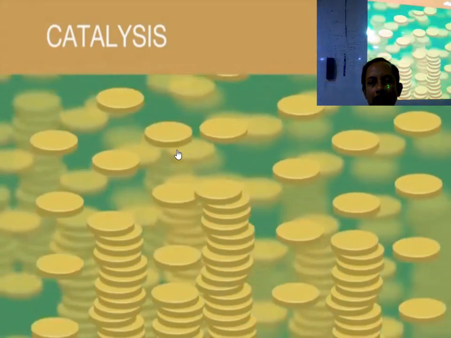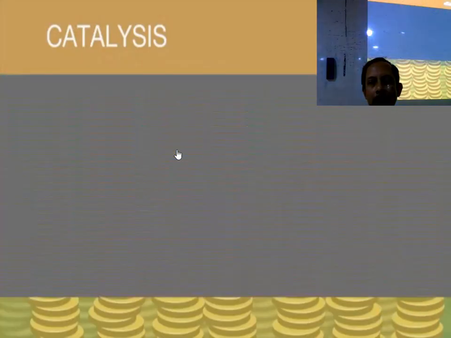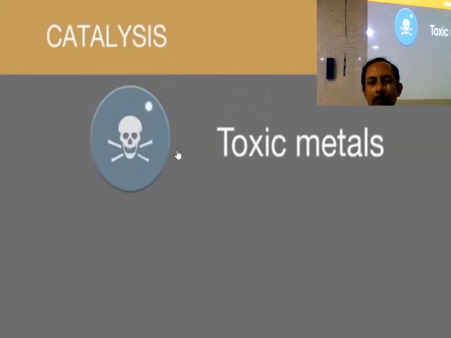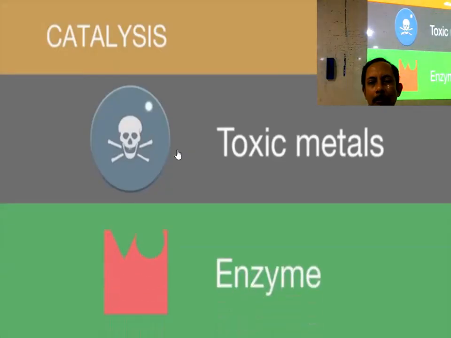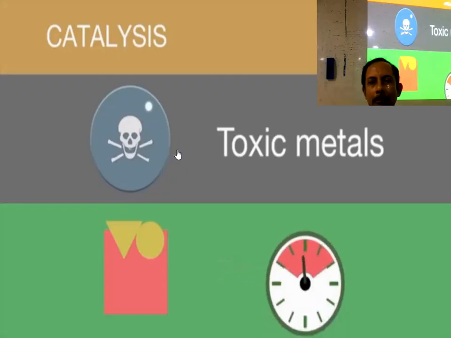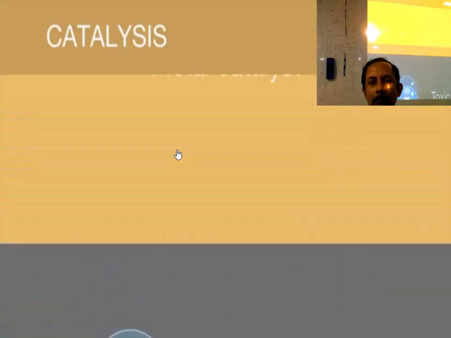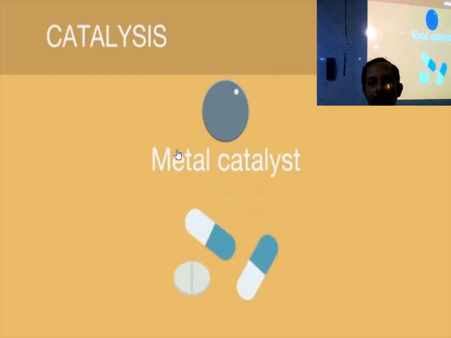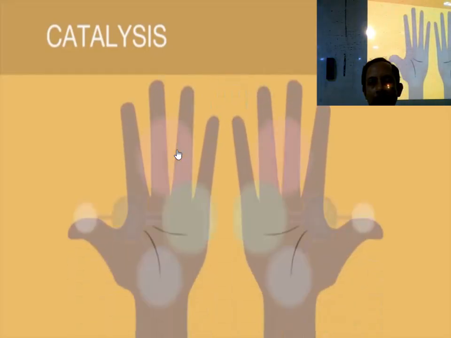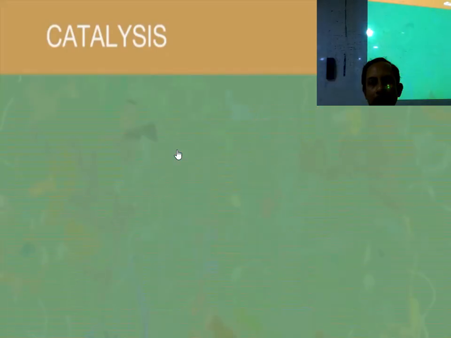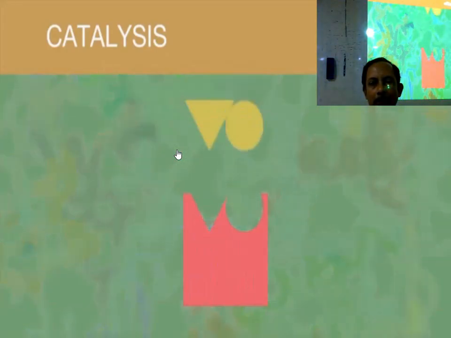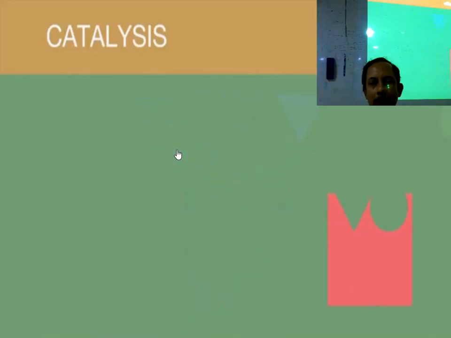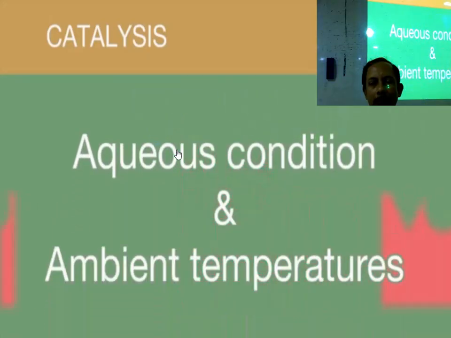You might have said that catalysts can often be expensive, in some cases made of toxic metals, or, in the case of a biological catalyst known as an enzyme, very selective about the chemicals it's exposed to and might only work in a narrow temperature range. Often, metal catalysts are used in drug design and ensure that a chemical adopts a particular chirality. Yet enzymes, or biological catalysts, provide countless examples of filling the same role as a metal catalyst. The key advantage of enzymes is that the reactions can be performed under aqueous conditions and at ambient temperatures.